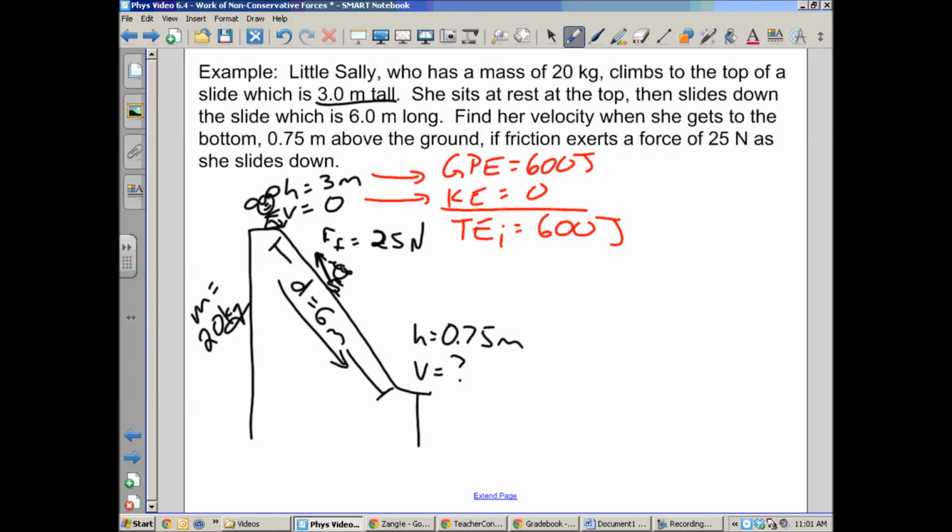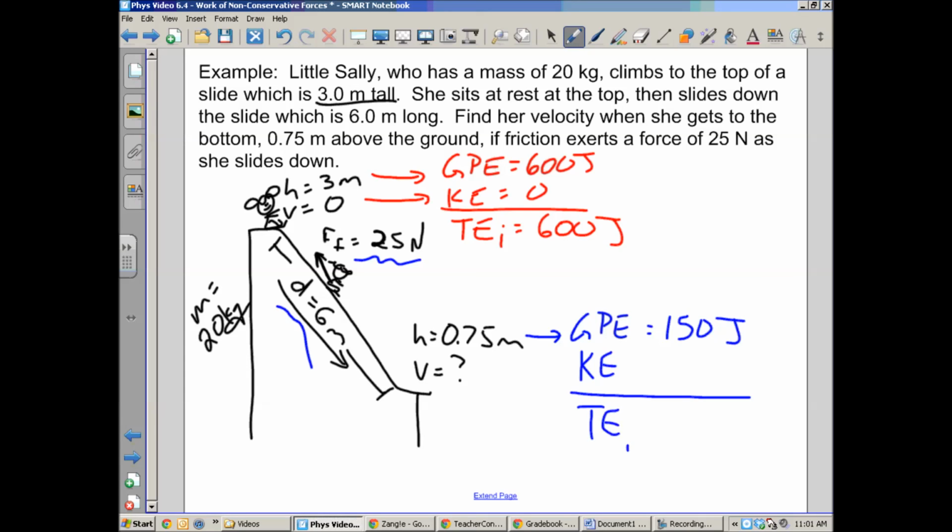Down at the bottom, my GPE is mass times 10 is 200 times 3/4 is 150 joules. Now, I don't know the kinetic energy, and because there's friction, which is a non-conservative force doing work, I also don't know my total energy because it's going to change.